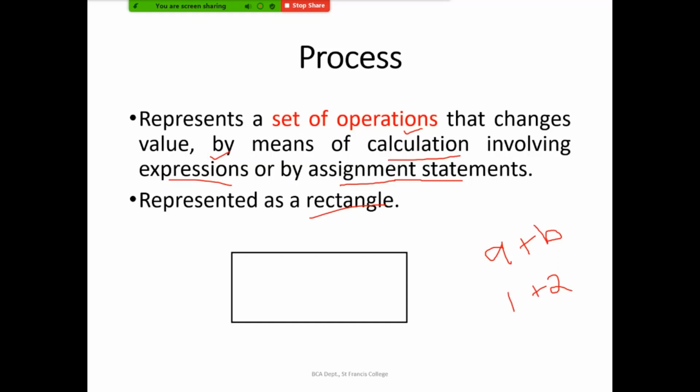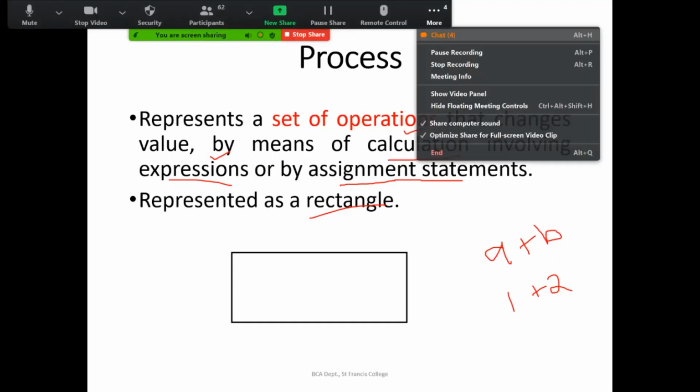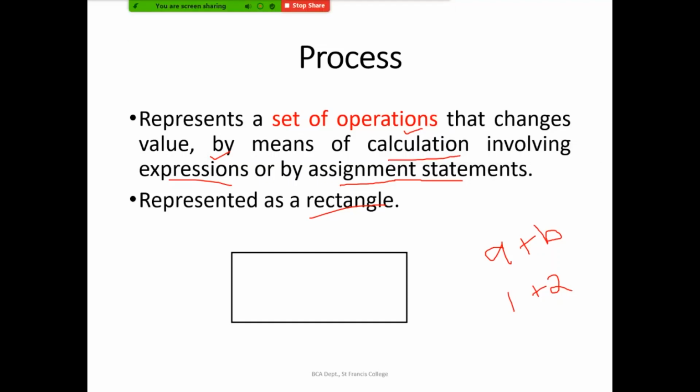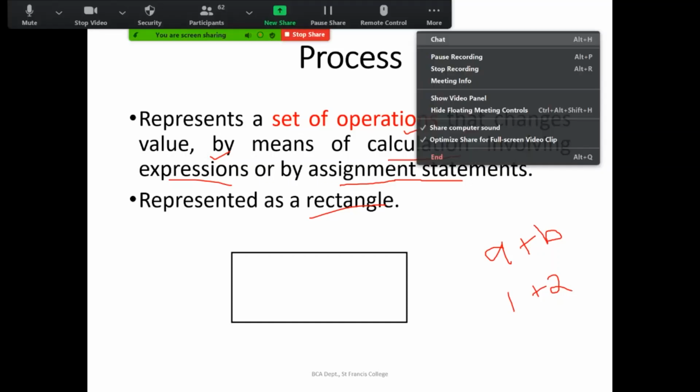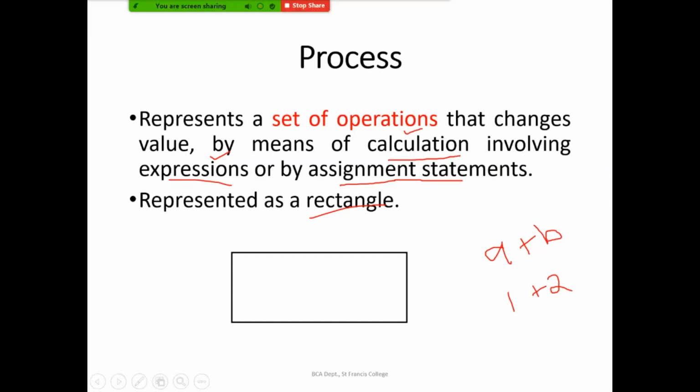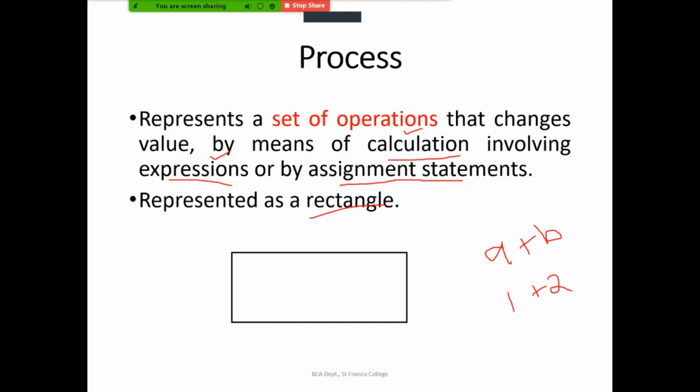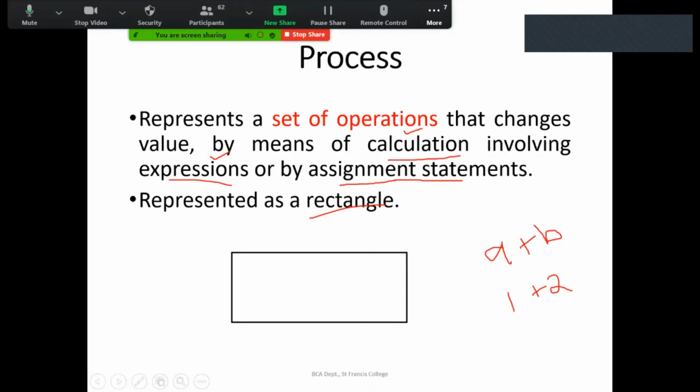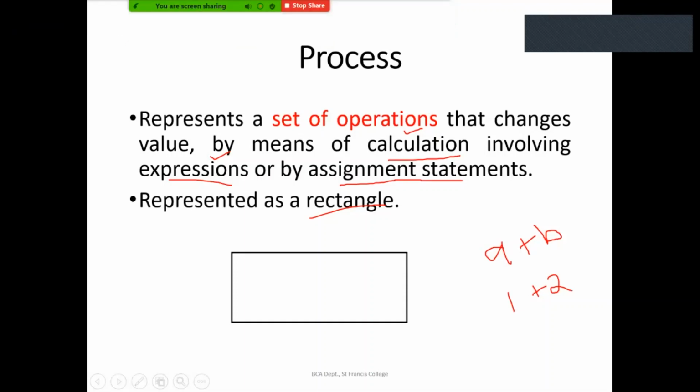Okay, the operands are 1 and 2, and the operator will be the plus sign, right? So we will be able to write an expression, which is a combination of operands and operator. So operand and operator will make up an expression.